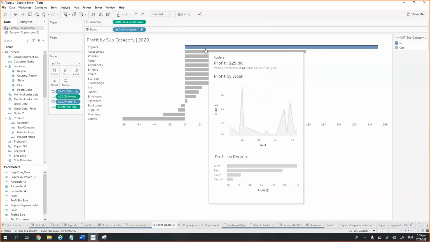When I hover over here, we see two sheets. In a similar way we can add as many sheets as we want. I think there would be a limit on how many sheets we can add, but I'm not sure, we'll have to check. But yeah, this is one way we can leverage Viz in tooltips to show more detail.